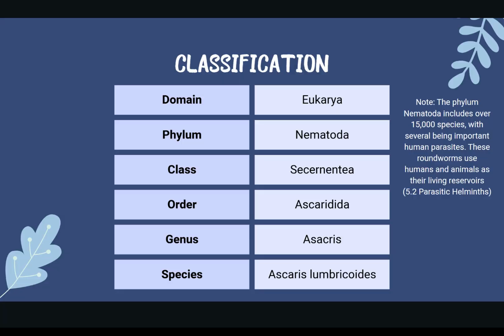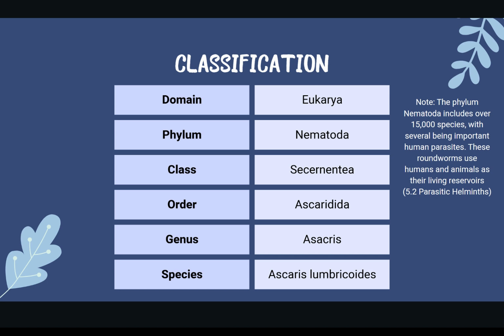So let's start with the classification of Ascaris lumbricoides. The domain is Eukarya, the phylum is Nematoda, the class is Secernentea, the order is Ascaridida, the genus is Ascaris, and the species is Ascaris lumbricoides. The phylum Nematoda is really huge. It includes over 15,000 species. As we learned in class, many of these species are actually human parasites. One important thing we learned was that these roundworms use humans and animals as living reservoirs. This is found in Chapter 5.